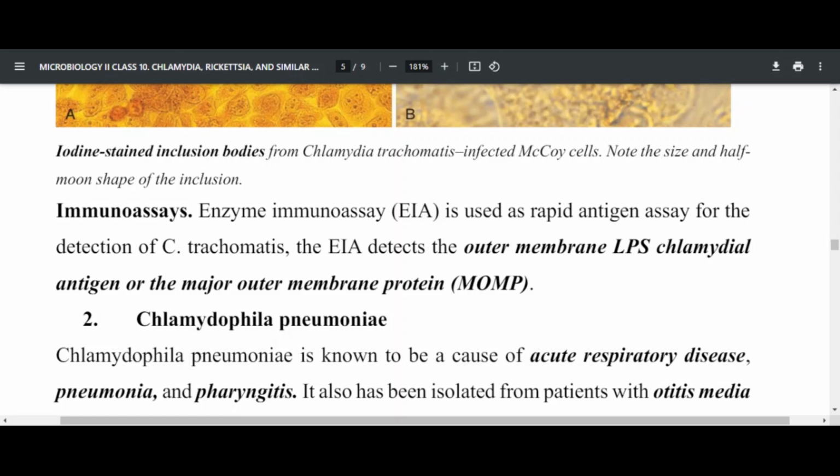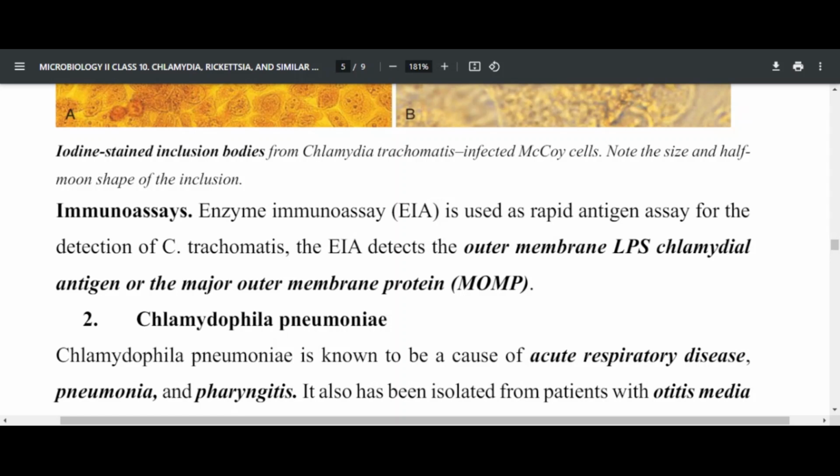Immunoassays can also be used to detect antigen, and the antigen to be detected by enzyme immunoassays is outer membrane lipopolysaccharide, which is called LPS. Outer membrane LPS Chlamydia antigen can be detected, or we can detect the major outer membrane protein, which is called MOMP.